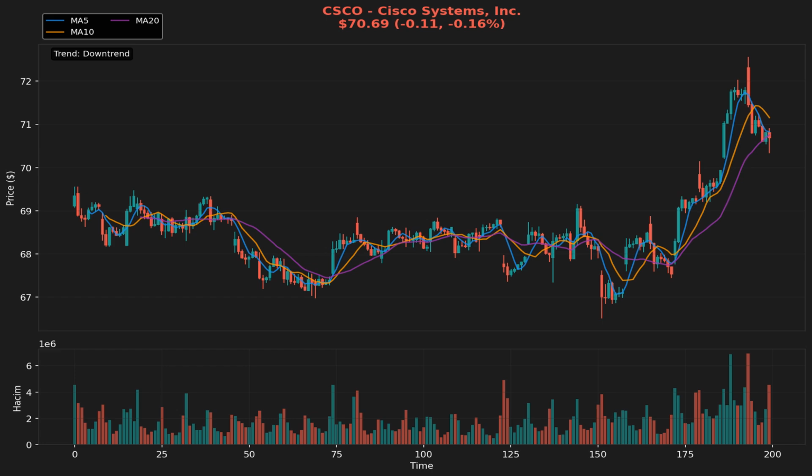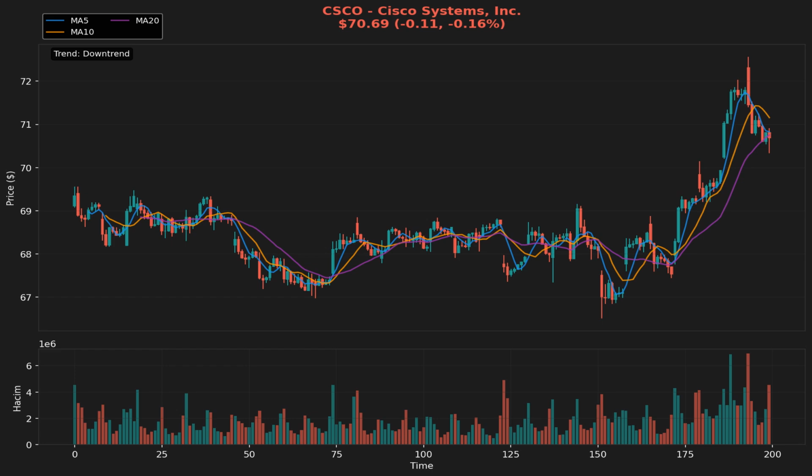Crossover signals, which occur when shorter-term moving averages cross above longer-term averages, could potentially indicate a shift in momentum. However, in this case, the lack of such a crossover suggests that the stock is not currently in a strong bullish phase. Transitioning to the MACD, we find the MACD line at 0.490 and the signal line at 0.643.